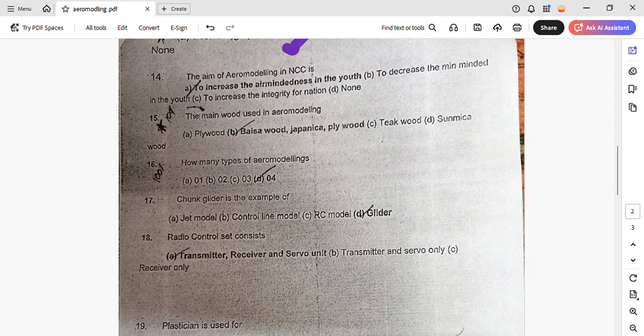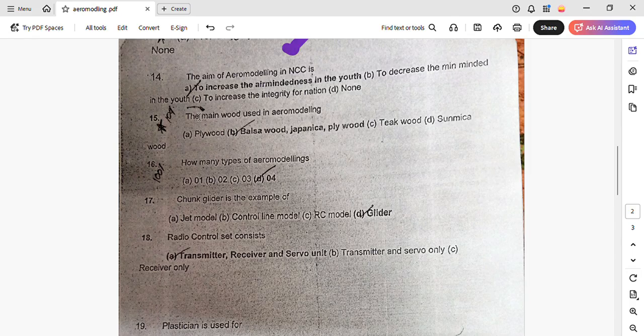The main wood used in aeromodeling is balsa wood. Please remember, balsa wood and plywood. Balsa wood, japonica, and plywood are the different types of wood used in aeromodeling. So mainly it's balsa wood itself and plywood.